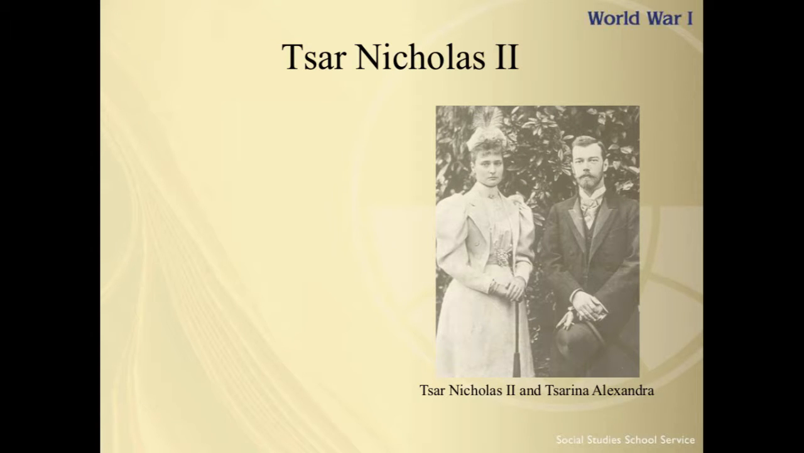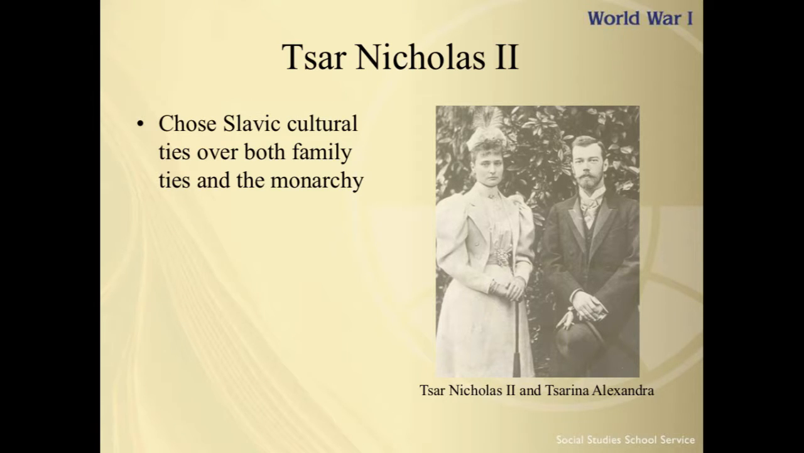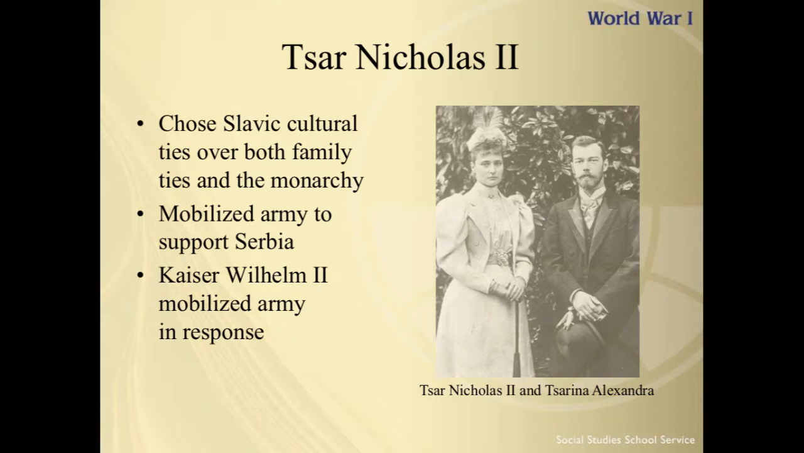Russia's Tsar Nicholas, his cultural ties to Serbia are going to trump his family ties and his allegiance to this idea of monarchy. Germans share a common language and culture with Austria, and Russia saw Serbia as its Slavic brother. Tsar Nicholas II mobilizes his army to support Serbia. Kaiser Wilhelm II mobilized his army in response, and both are going to refuse to back down, and the die is cast for a war.